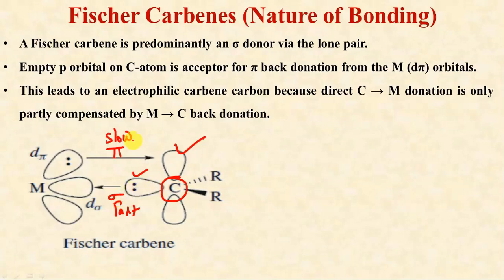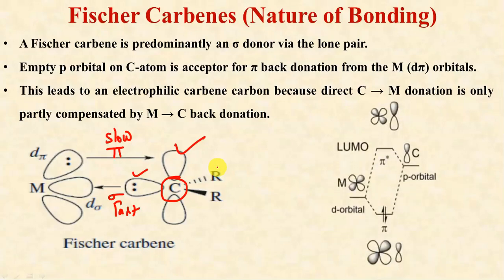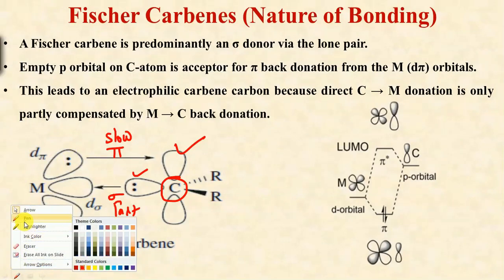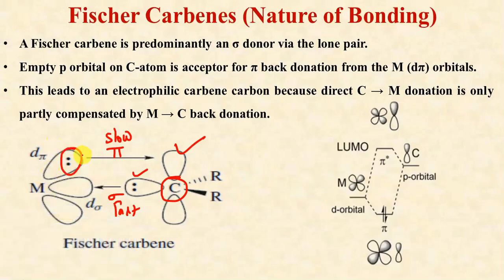This leads to an electrophilic carbon because direct carbon to metal bond donation is only partially compensated by the metal to carbon back donation. How much electron density is given by the carbon to the metal is not given back from the metal to the carbon. That's why this carbon becomes electron deficient and hence acts as electrophilic in nature. As far as the molecular orbital energy level diagram is concerned, in this case, because this pi electron density is residing with the metal, it is not transferring to that much extent to the vacant 2p orbitals of the carbon atom.